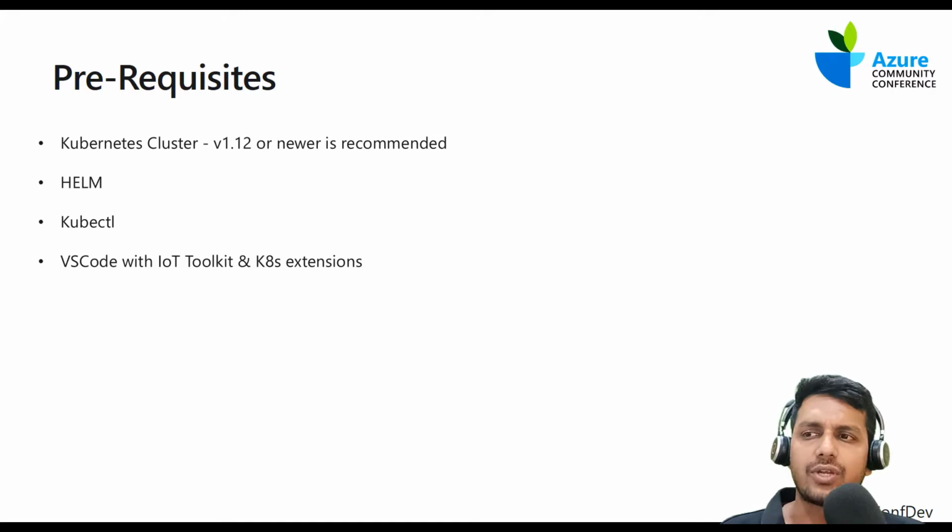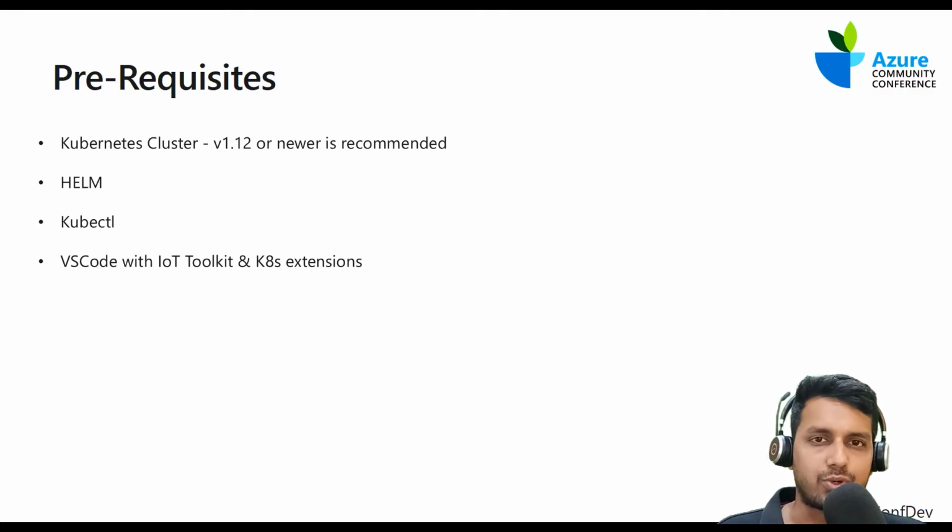And then you need to install Helm. Helm is just like NuGet for .NET or NPM for Node. It is a package manager to automate certain tasks with Kubernetes, which could greatly simplify the way we deploy workloads on Kubernetes.